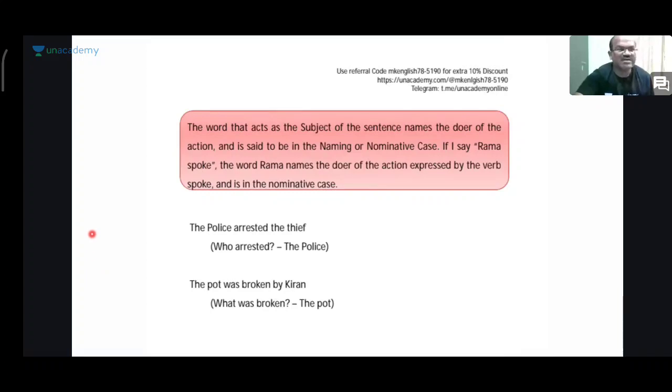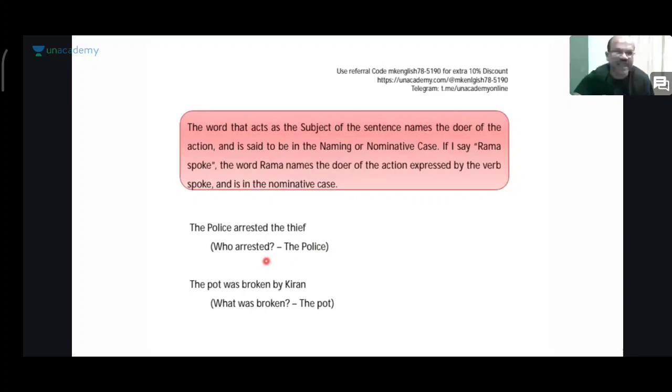The word that acts as the subject of the sentence names the doer of the action, and it is said to be in the naming or nominative case. If I say Rama spoke, the word Rama names the doer of the action expressed by the verb spoke and is in the nominative case. Right? So we are talking about the nominative case.